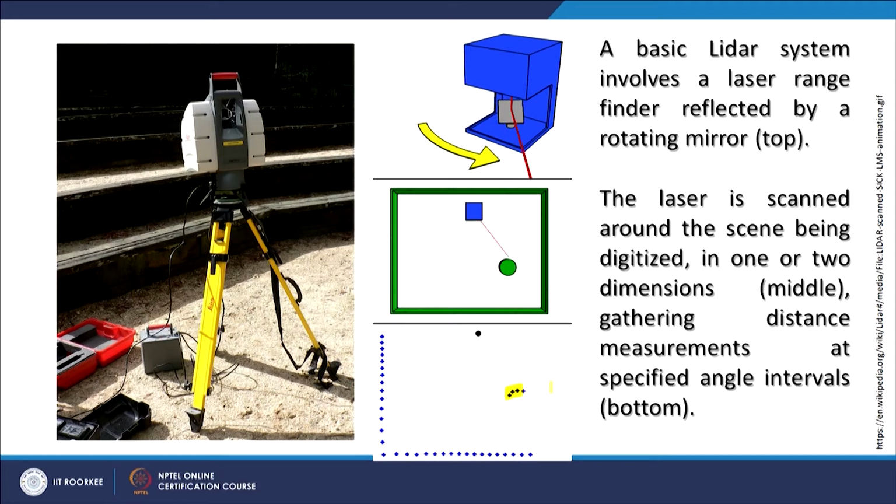So the user specified angles are chosen, and then you can define how much area it would be scanning. In this example, it is going for 360 degrees, but it need not be 360 degrees. It can be only say 30 degrees or 40 degrees, 90 degrees. So it will cover only that much area, whatever objects are present, it will scan and create a 3D model.